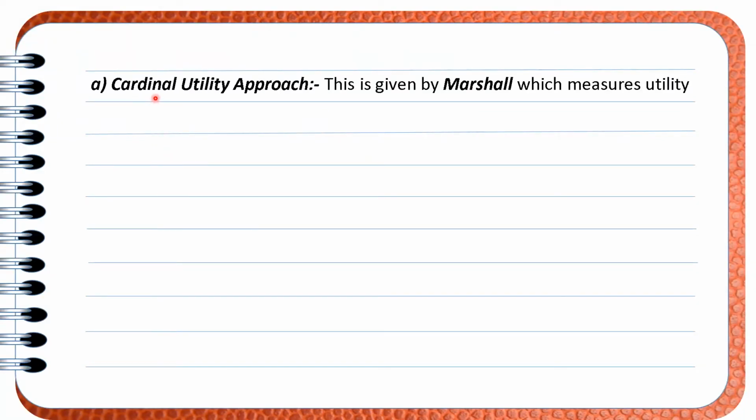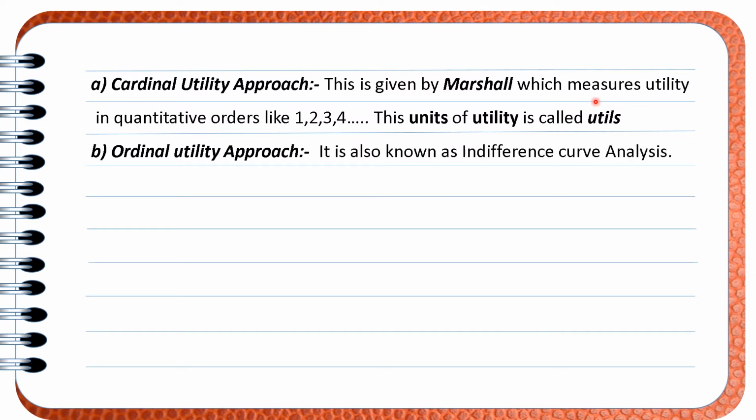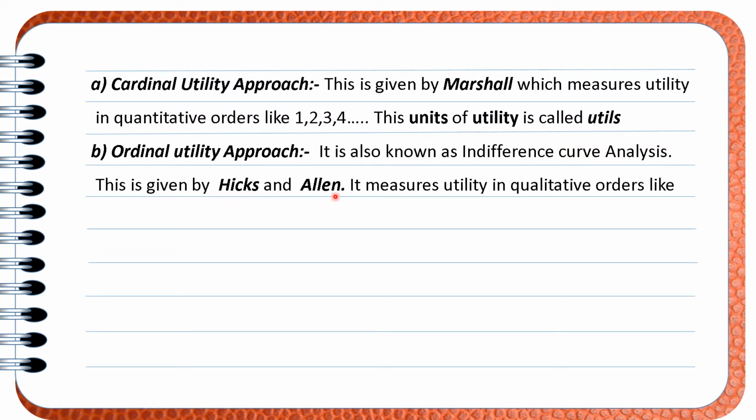Let us see a little bit. Cardinal utility approach, this is given by Marshall, which measures utility in quantitative orders like 1, 2, 3, 4. This unit of utility is called utils. Ordinal utility approach is also known as the indifference curve approach. This is given by Hicks and Allen. It measures utility in qualitative order like first preference, second preference and so on. But we will discuss all these topics in detail. It will definitely be asked in MCQ.